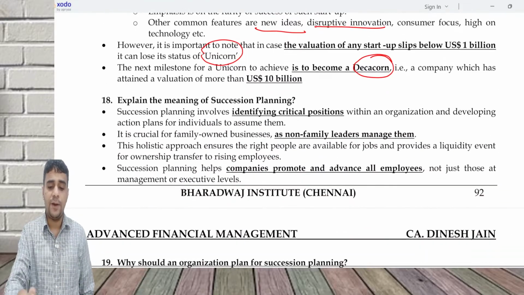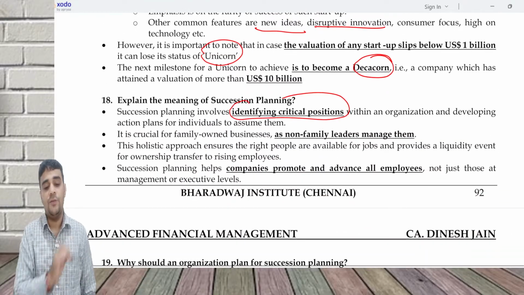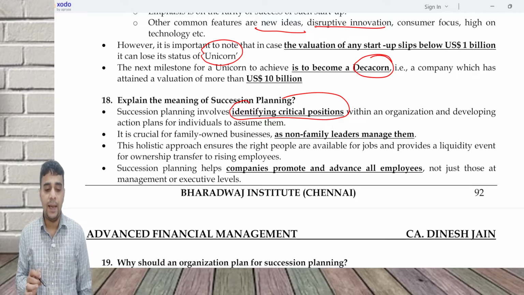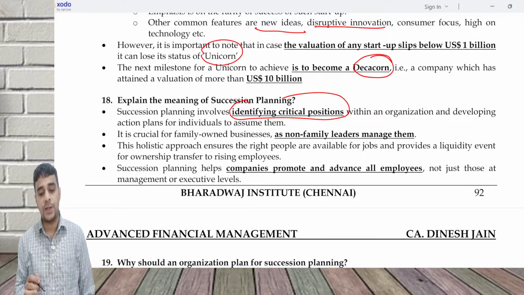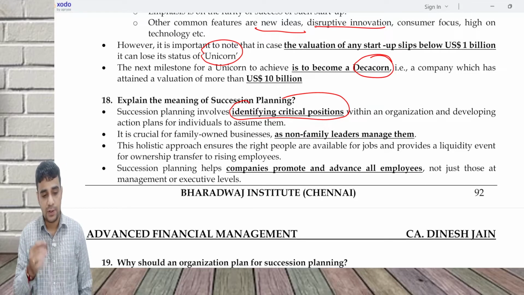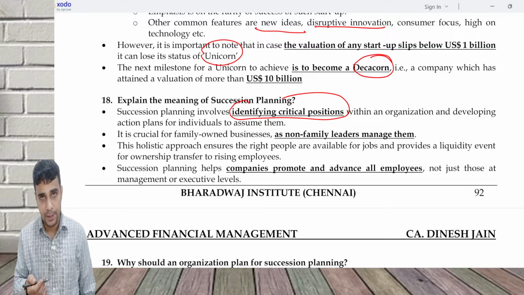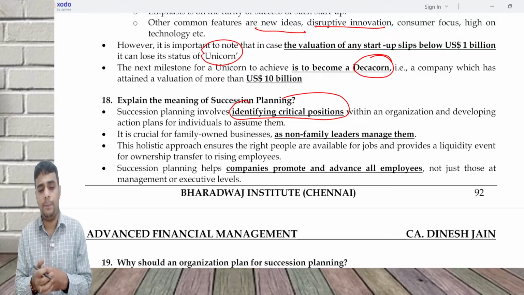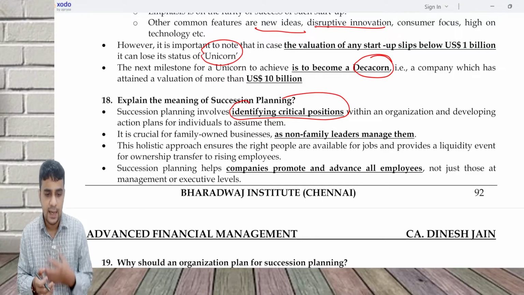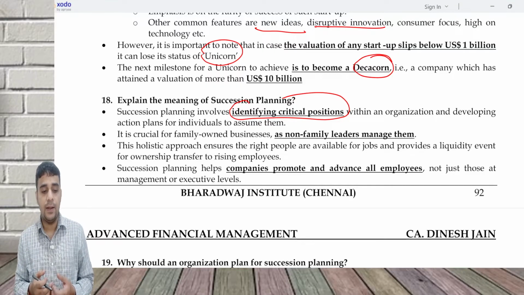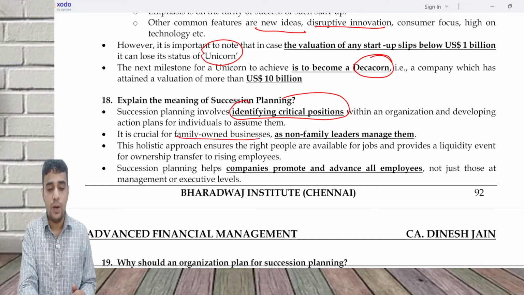It involves identifying the critical positions within an organization and developing action plans for individuals, because I need some plan so that I will be able to find an alternate person in case there's an exit which is going to happen. It is crucial for all family owned businesses.